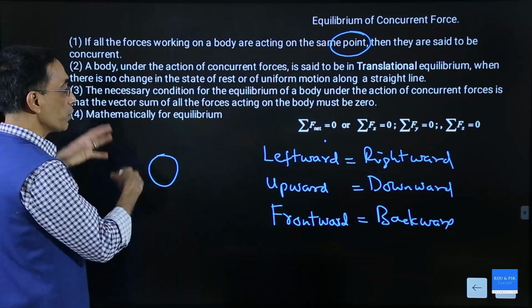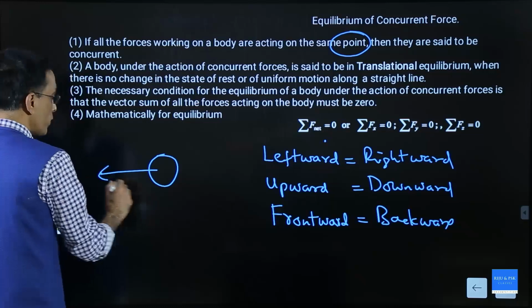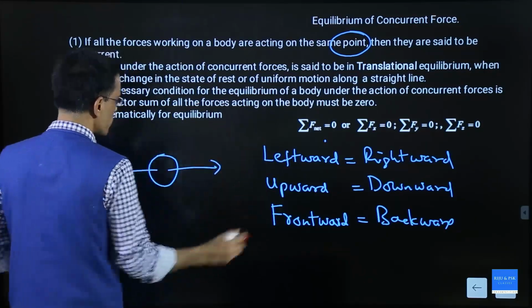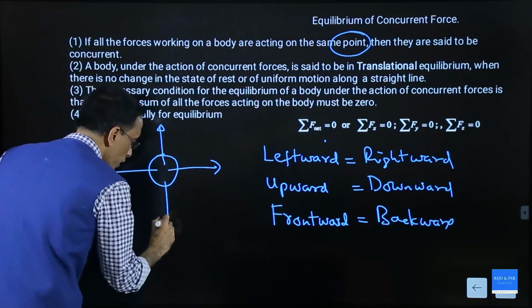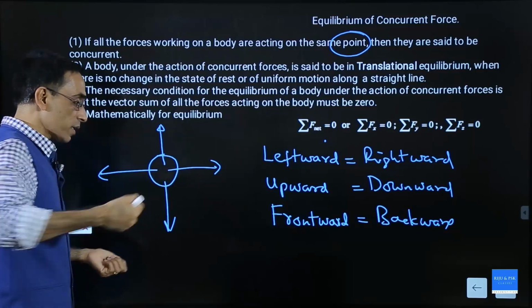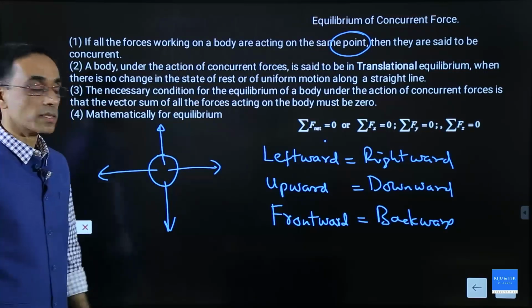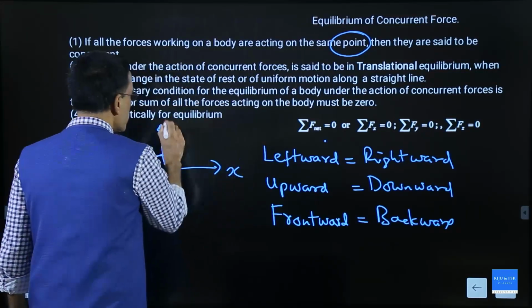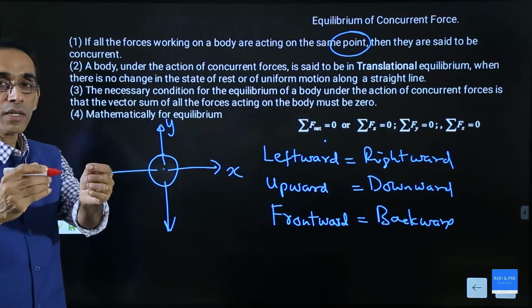If there is a body to be in equilibrium, the force acting to the left and the force acting to the right should be balanced. Force acting upward and force acting downward should be balanced. Force acting this side should be balanced to force acting to the other side. If I call this the x-axis, this the y-axis, then this is your z-axis.